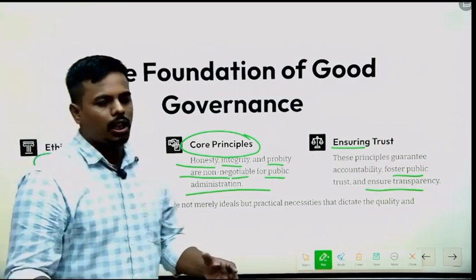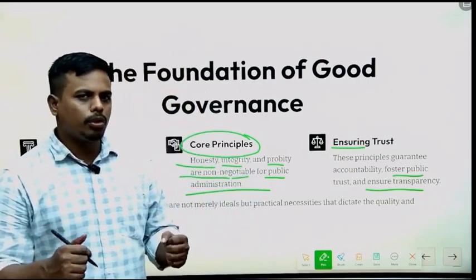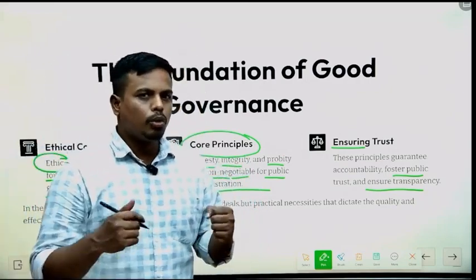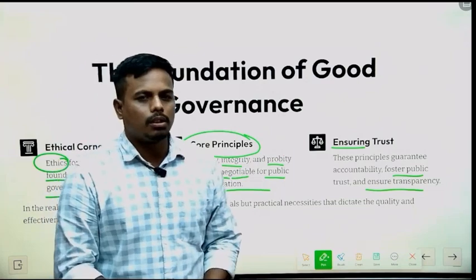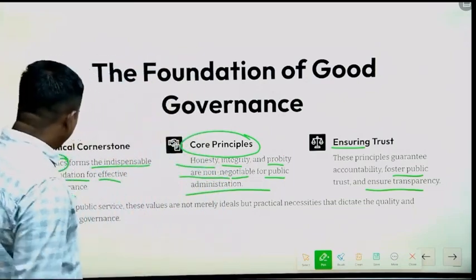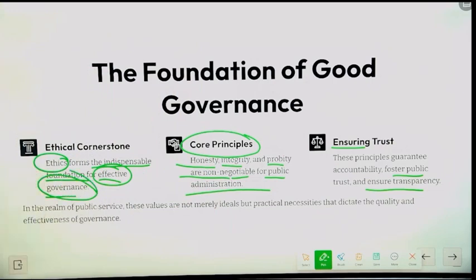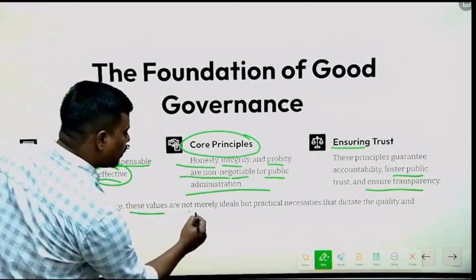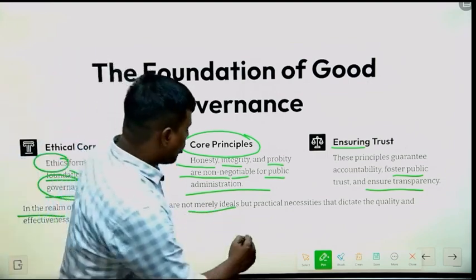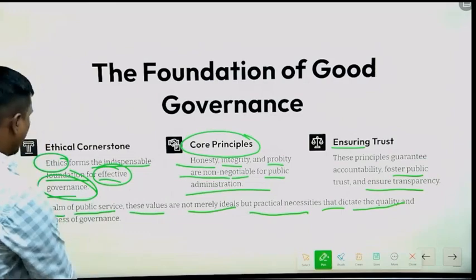As you know, after becoming a civil servant, you are a part of the governance, so you should be ethically correct to improve the democratic system of your country, and you have to maintain effective governance in the system. So, in the realm of public service, these values are not merely ideals but practical necessities that dictate the quality and effectiveness of governance.